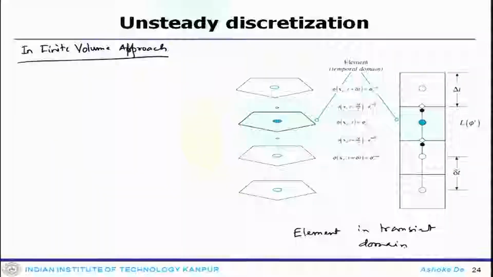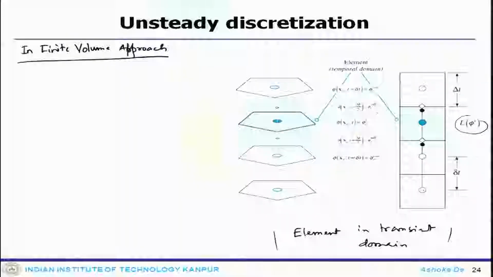It shows the schematic of an element in the transient domain. The difference from this to this is delta t, you have the spatial operator, and then these elements are in the temporal domain, showing how they move along that.